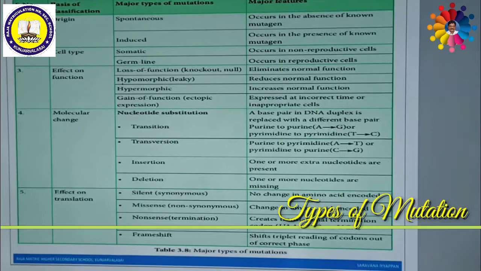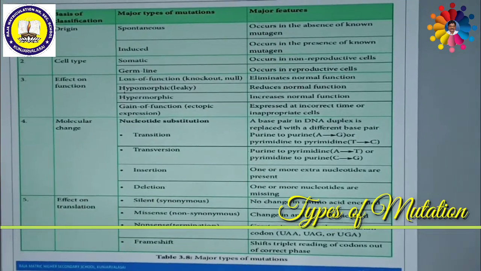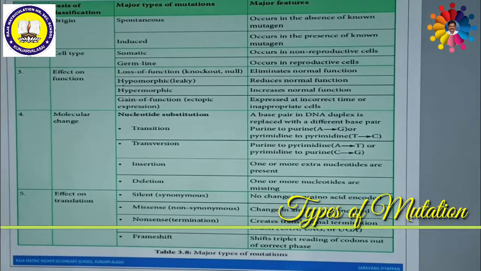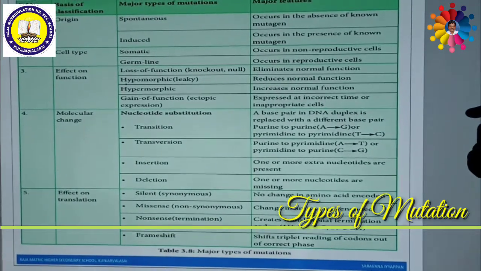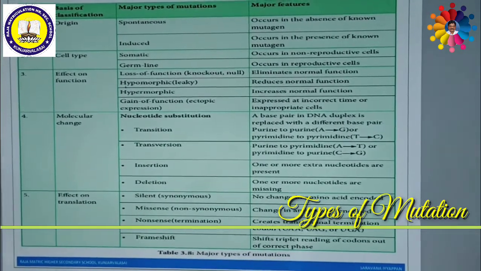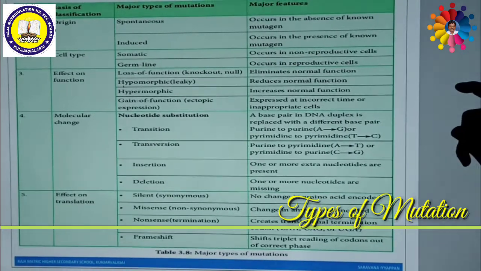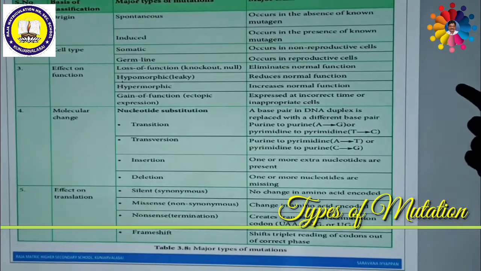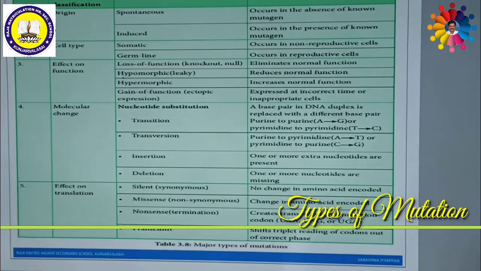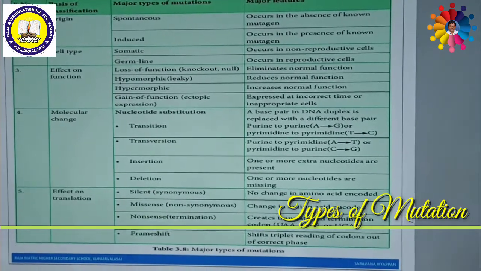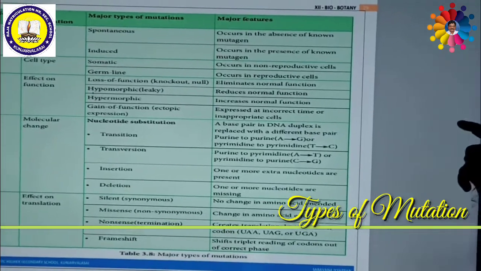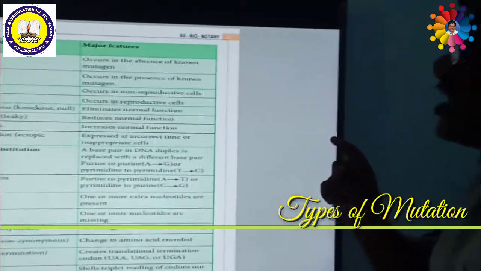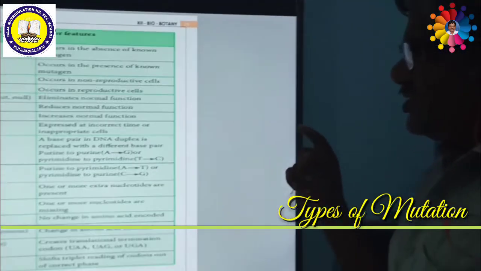It is called point mutation or gene mutation. The second category is chromosomal mutation. Chromosomal mutation might occur either in the structure of the chromosome or in the number of chromosomes. These are called chromosomal mutation or chromosomal aberrations.